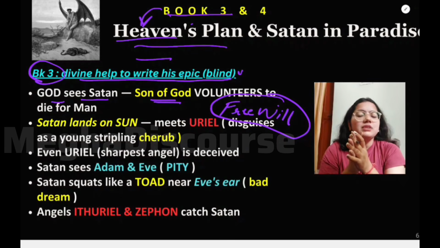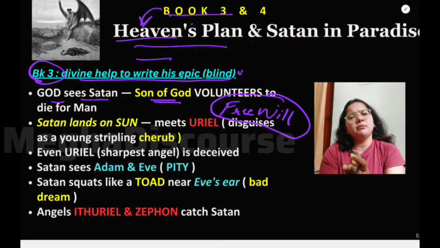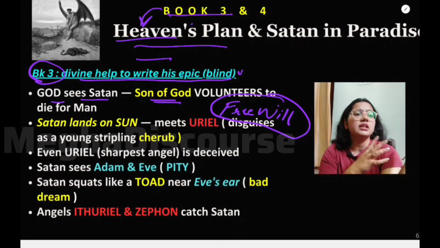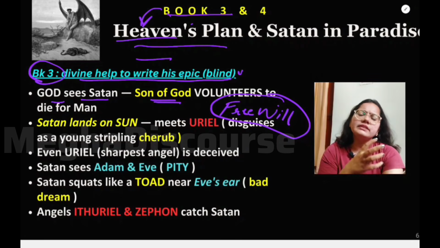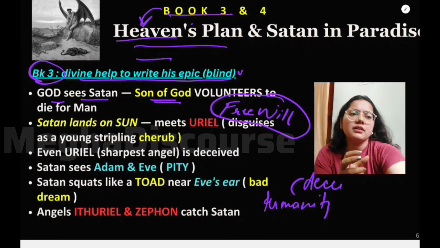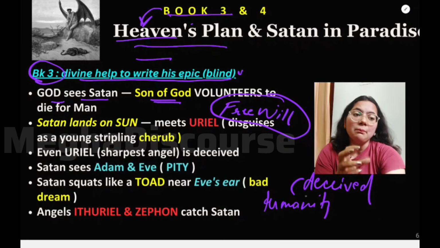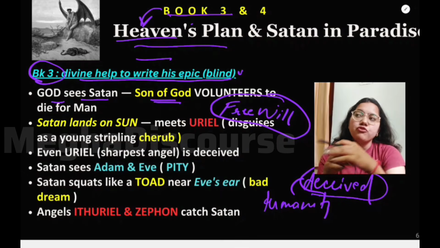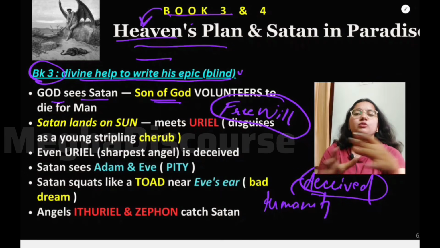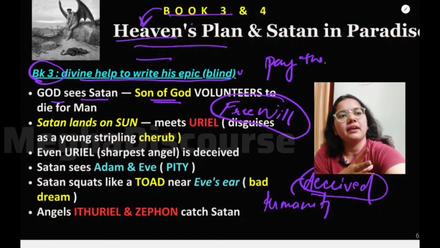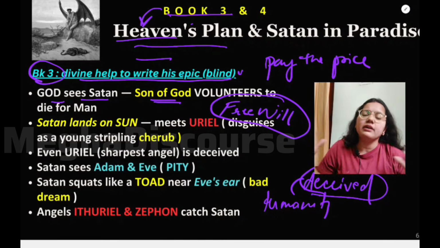But now there is no mistake on the part of humanity, because we did not invite Satan to ruin us. It was not us who invited Satan to bring woe, sin, death to our world. So humanity is being kind of deceived. Dhokha mila hai hame. So to compensate this deceiving element, our God says that I will forgive the humanity. But I want somebody who will pay the price or redeem himself or herself.